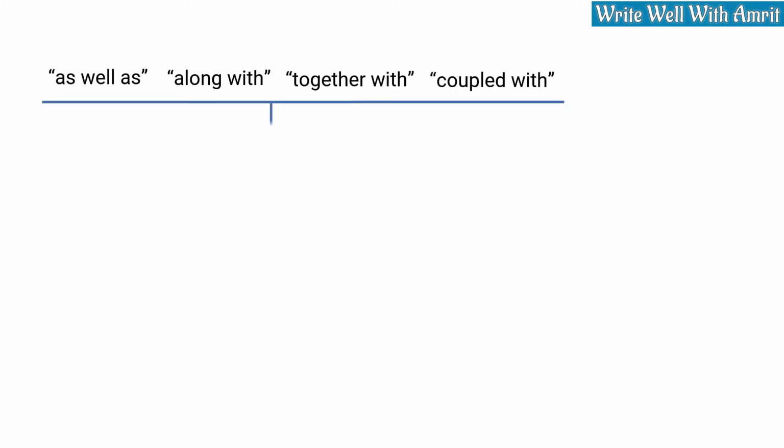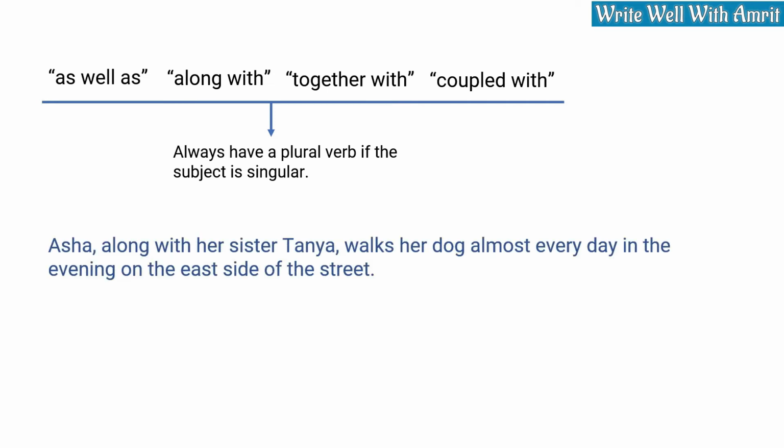Other expressions such as as well as, along with, together with, and coupled with will always have a plural verb if the subject is singular. Something like this. Asha, along with her sister Tanya, walks her dog almost every day in the morning on the east side of the street. Although two people are walking the dog, the verb is used as if we are talking about just a single individual or a single subject.